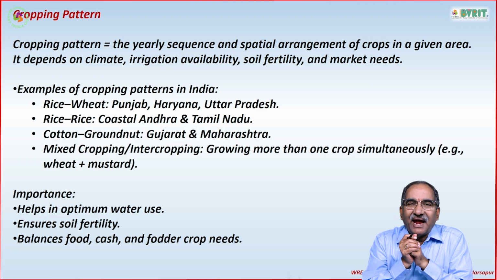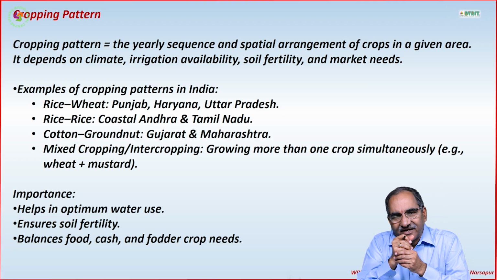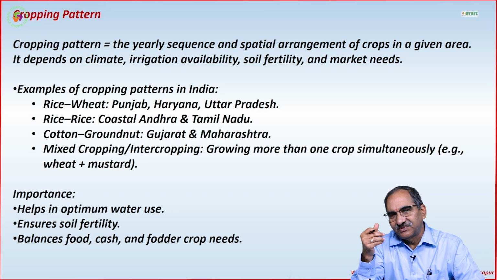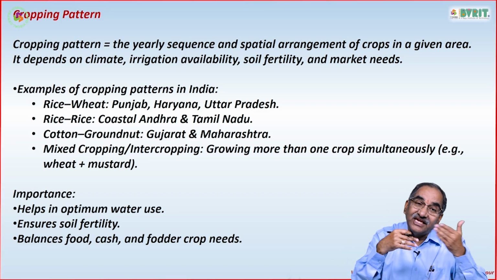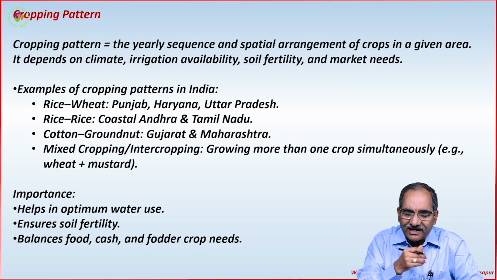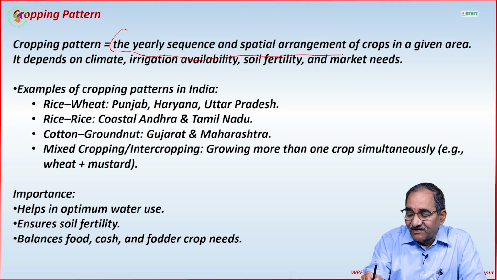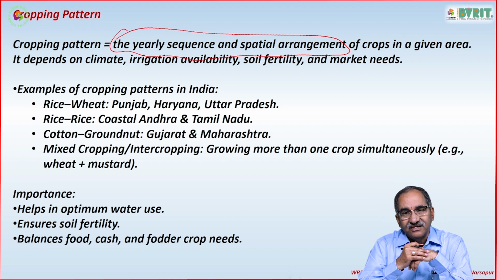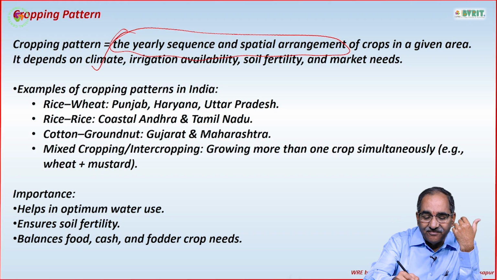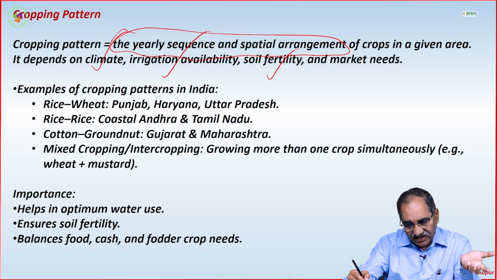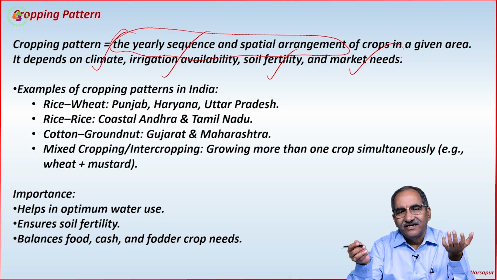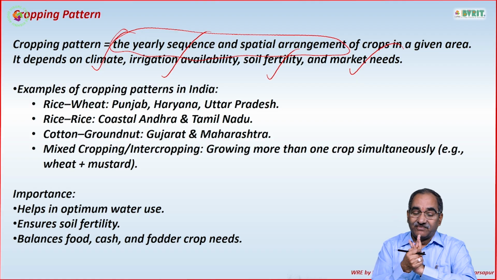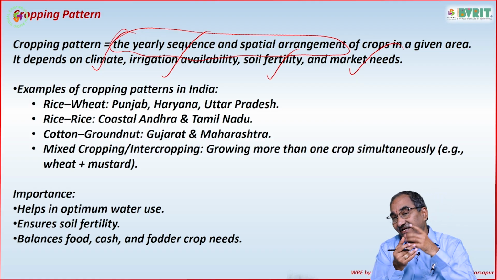And what is the cropping pattern? What do you understand by cropping pattern? Cropping pattern is nothing but the sequence and spatial arrangement of crops, one after the other. What is the pattern which we are following? The yearly sequence and spatial arrangement of crops is what we call cropping pattern. It depends on the climate, the irrigation availability, the soil fertility and market needs.